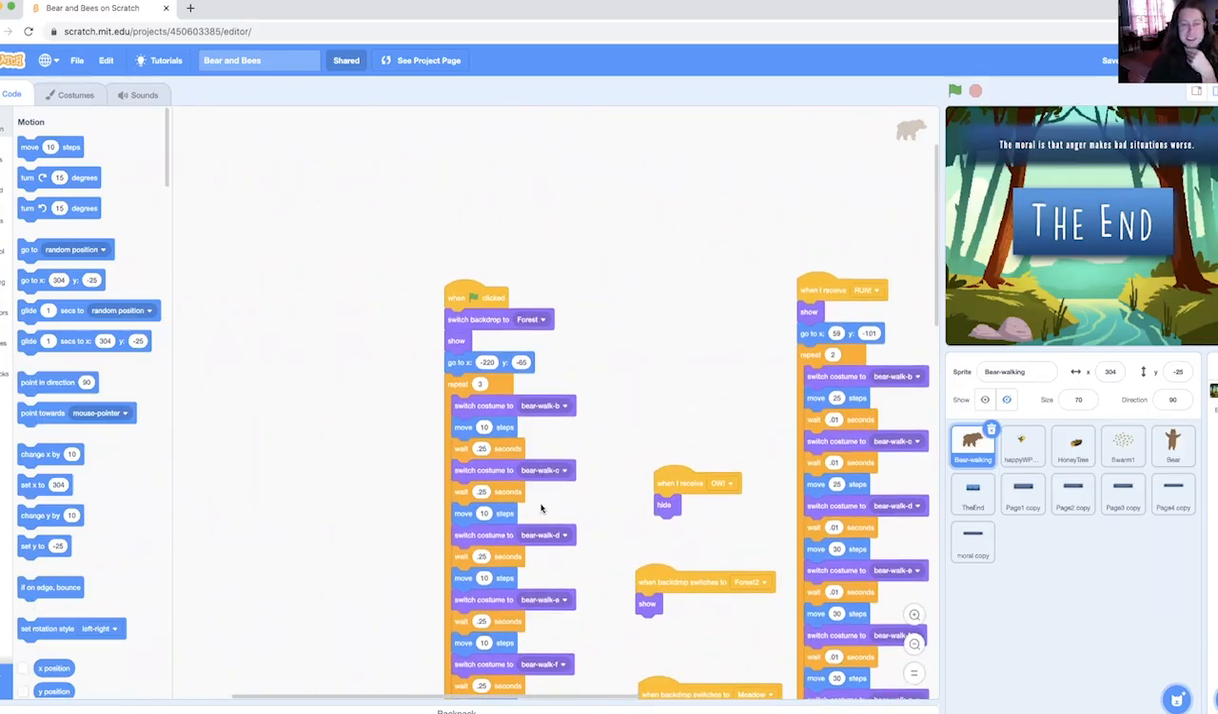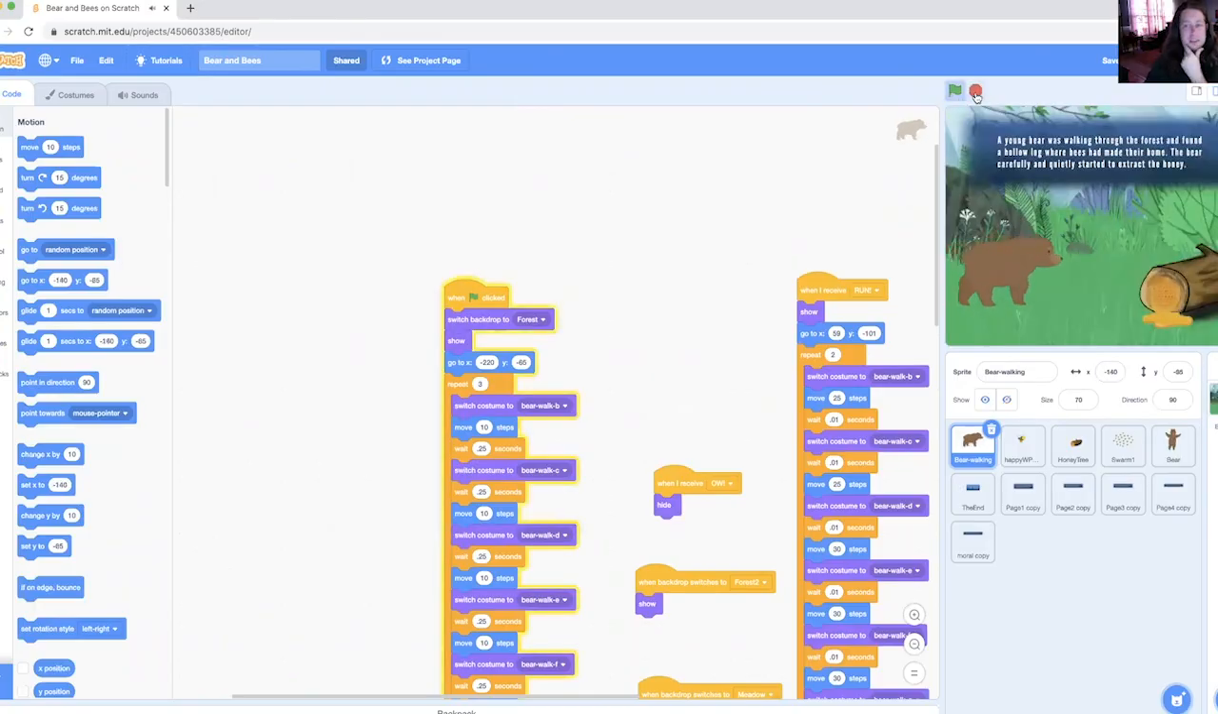Okay, take a deep breath. It's not as scary as it looks. I'm going to walk you through it, just like the bear, one step at a time. So, green flag is what I click right now. A young bear was walking through the forest and found a hollow log where bees had made their home. And I'm going to hit the stop sign there. Green means go, start the program. The stop sign there will stop it wherever it is so we can take a closer look at it.